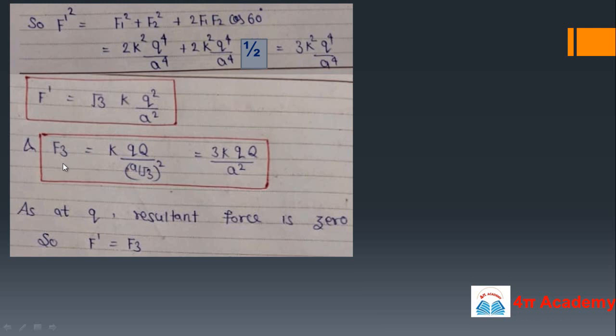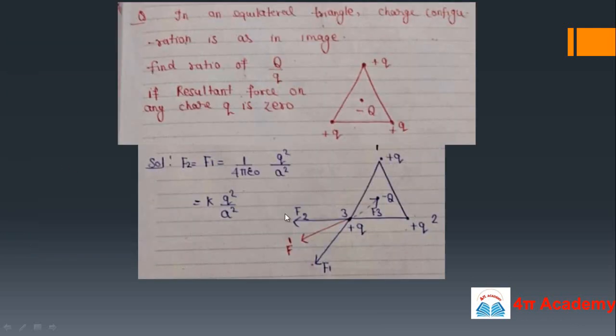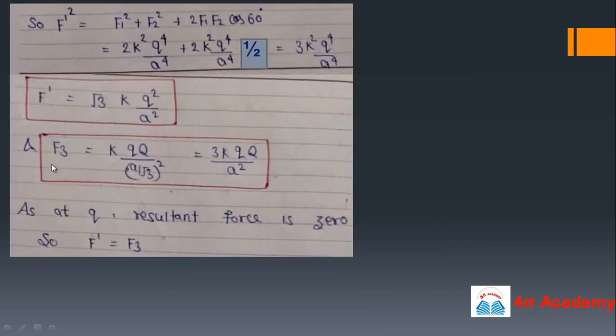Now F3, what is F3? F3 is the force which is due to the minus Q charge. So we need this direction, we need this distance, and this distance, as you all know in an equilateral triangle, will be a by root 3. So we can easily find this force F3, that is 1 upon 4 pi epsilon naught, Qq upon distance square, and the distance is a upon root 3.